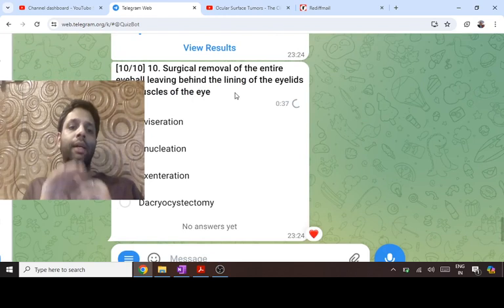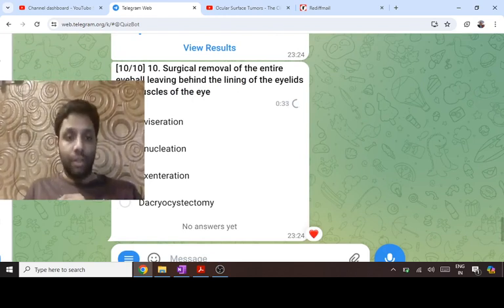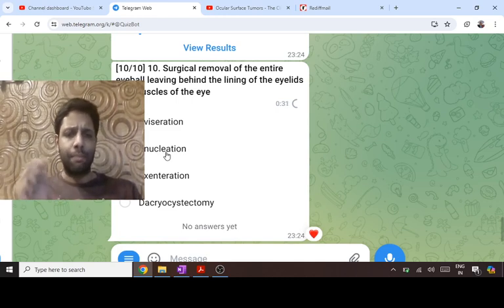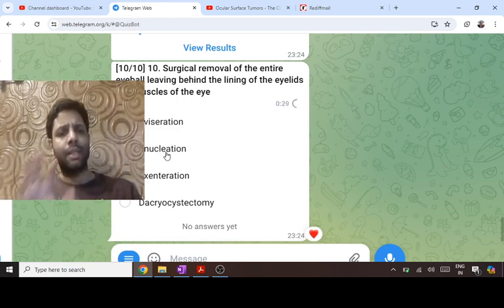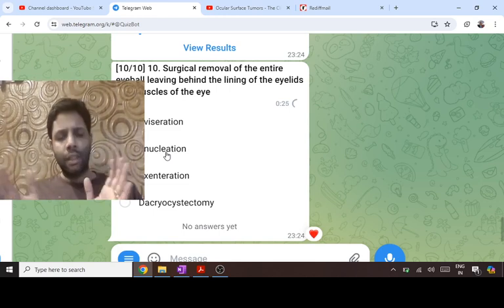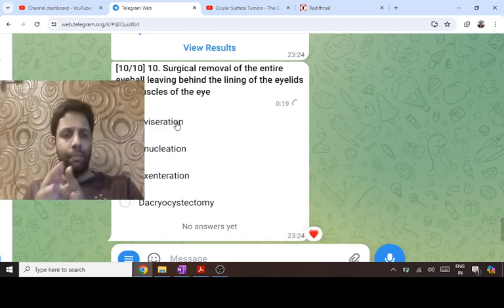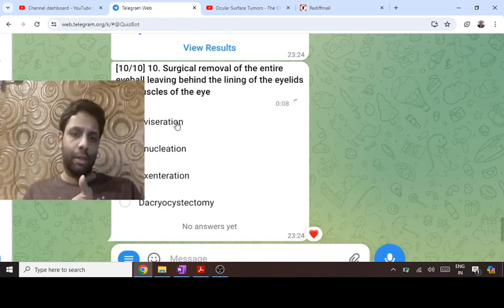Surgical removal of the entire eyeball leaving behind the eyelid and muscles, that is enucleation. Evisceration is scraping the intraocular contents out, leaving behind the sclera, optic nerve and orbit. Exenteration is taking out everything in the orbit, up till the periosteum. So evisceration can be done quickly in bleeding, suprachoroidal hemorrhage, a painful blind eye, and panophthalmitis when it is not controlled by systemic antibiotics.